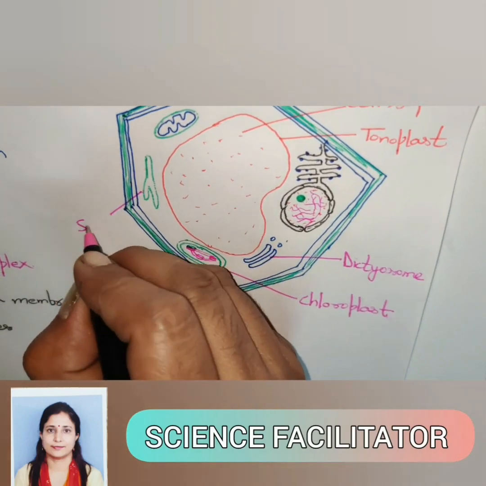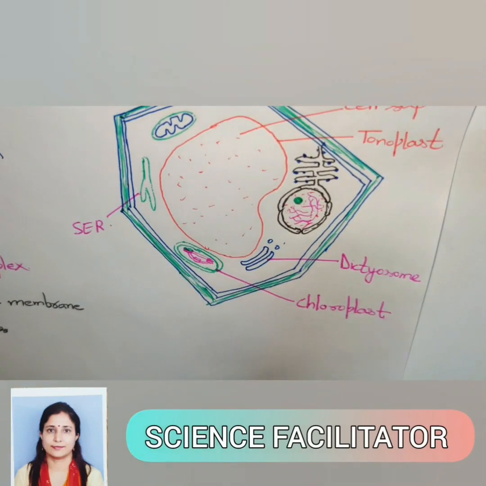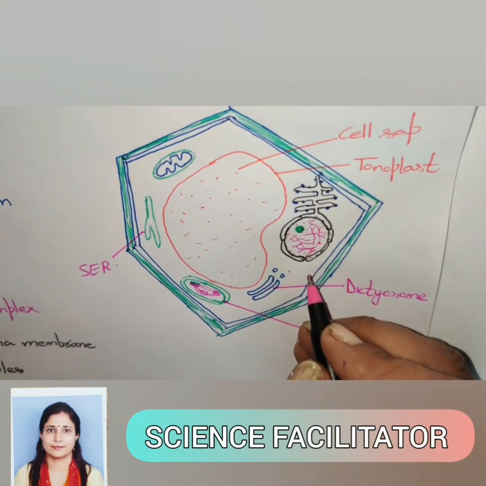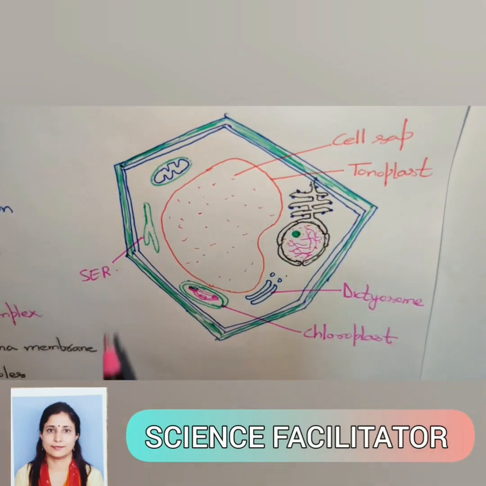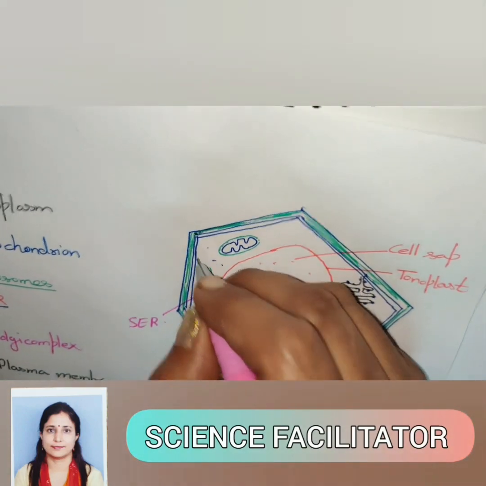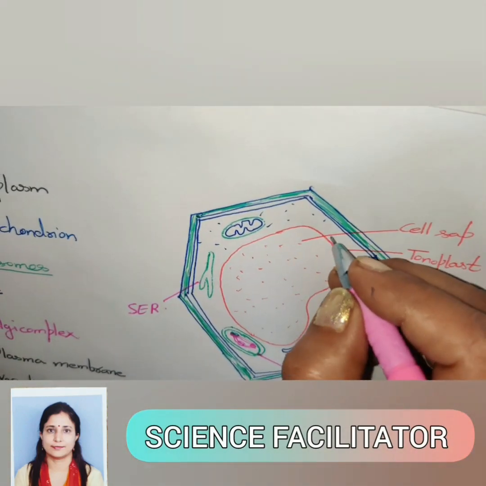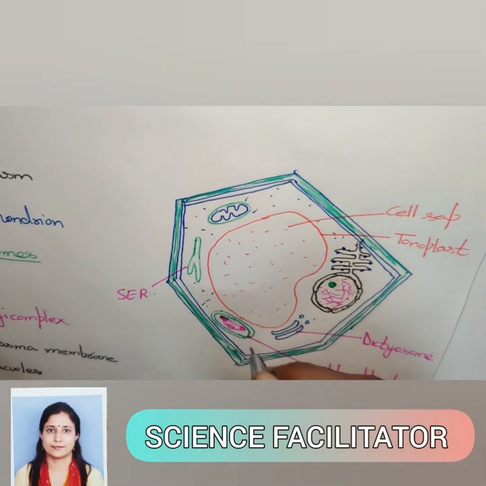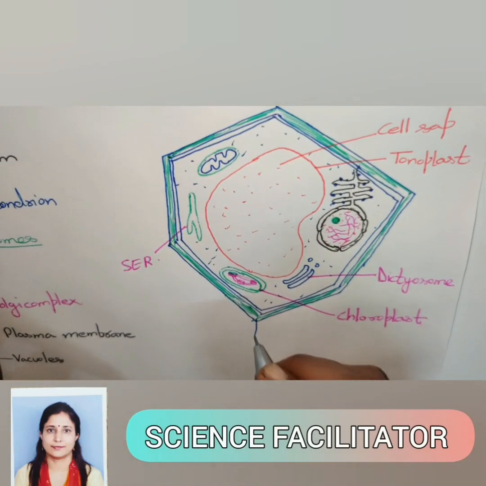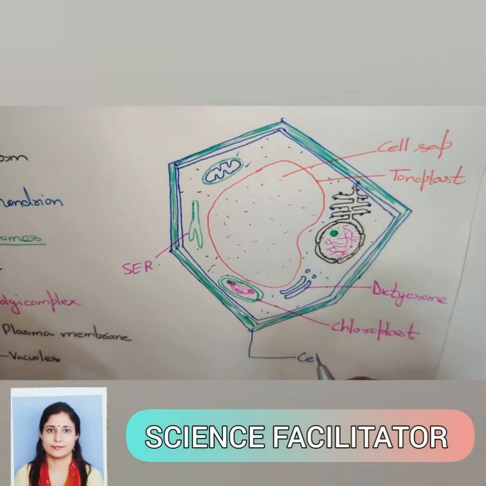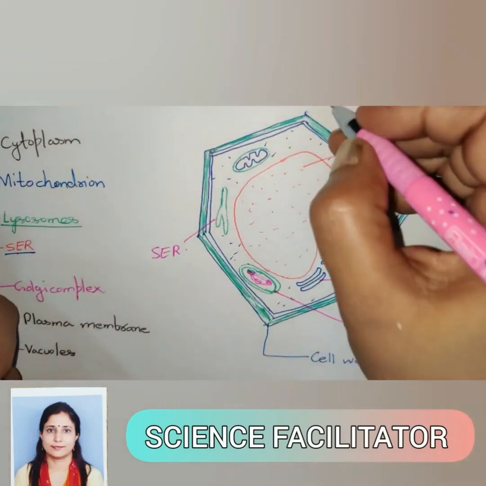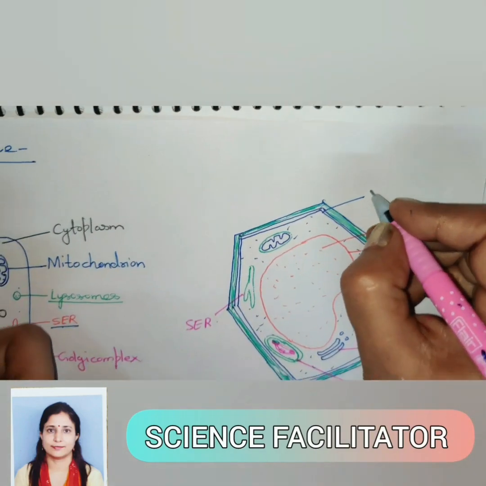This one is the smooth endoplasmic reticulum. There is no centriole in the plant cell, and the surrounding cytoplasm is here. This is the cytoplasm. And this one, the outermost boundary, is the cell wall. This one is the plasma membrane.